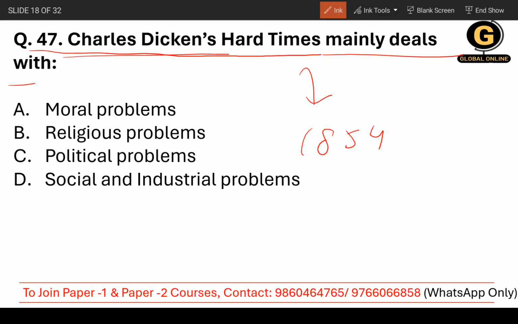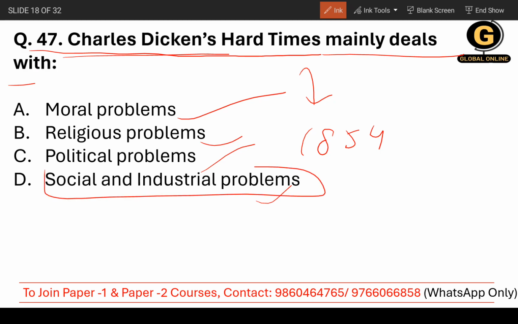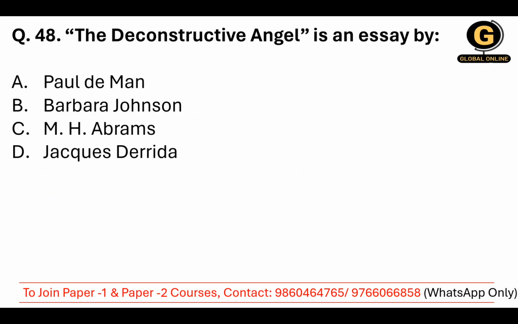Whether it's moral problems, religious problems, political problems, or social and industrial problems. Of course, the fourth one, social and industrial problems, because he satirizes the social and economic conditions of the era in Hard Times. It was published in 1854. It's his tenth novel; remember these things.